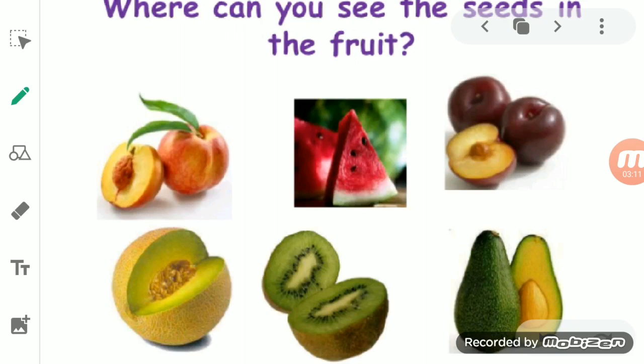Now you see, there are examples like the watermelon, the apple, the lemon, or tomato. All these are fruits. And what is common in all of them? That the seeds are present in them. You can see that in all the fruits, the seeds are present inside them. So what is the role of these seeds present in the fruit?